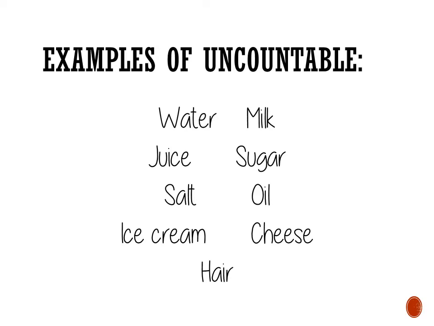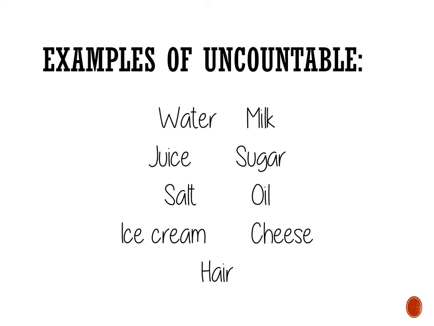But teacher, can you give us some examples of uncountable nouns? Yes, of course. For example, when we're talking about liquids: water, milk, juice, okay? When we're talking about grains: beans, rice, lentils, chickpeas, sugar, salt, okay?